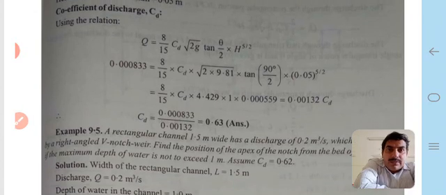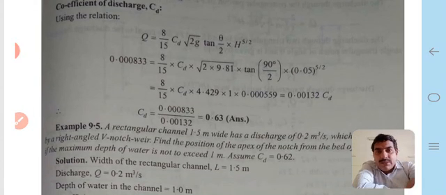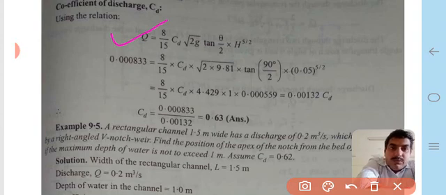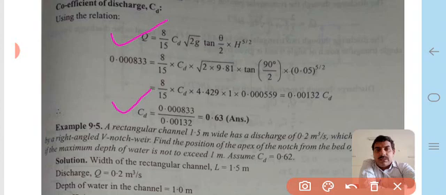Therefore, for the coefficient of discharge Cd, using the relation Q = 8/15 Cd √(2g) tan(θ/2) H^(5/2) and putting all the values in the equation, we calculate the value of Cd as 0.63, which is obtained with the help of that numerical.